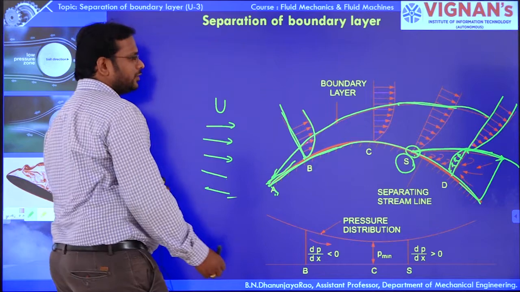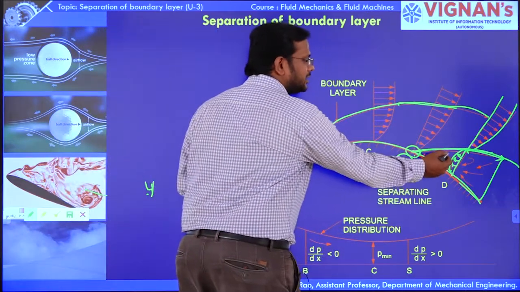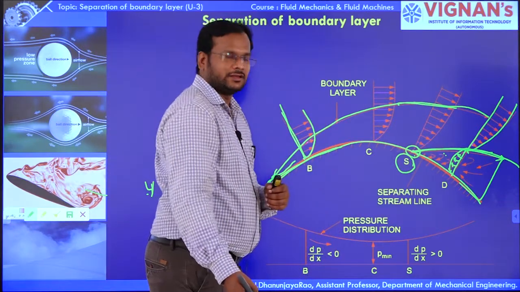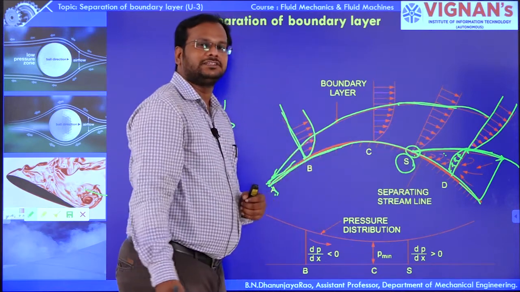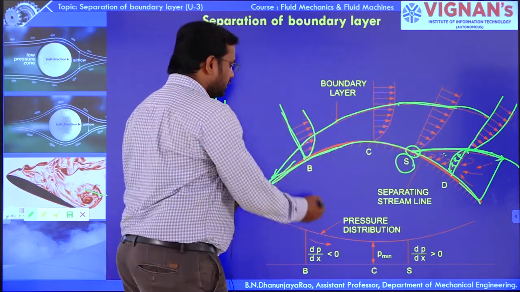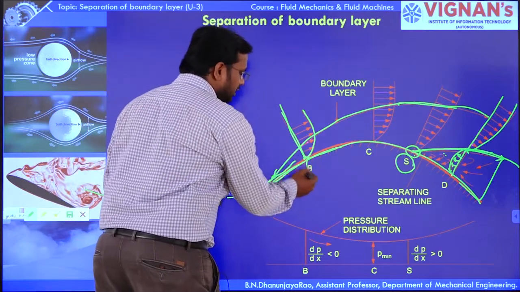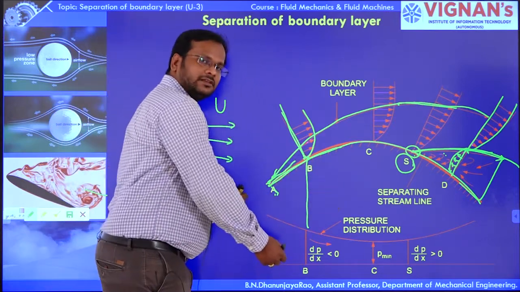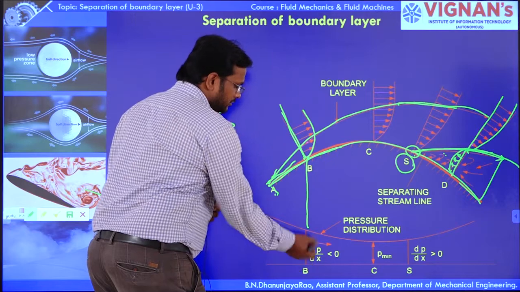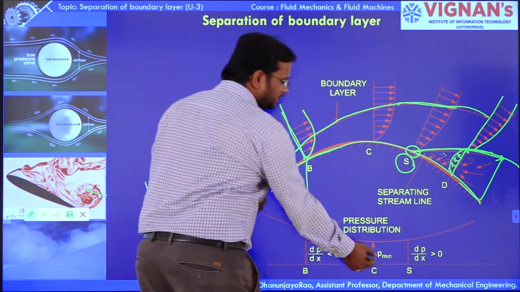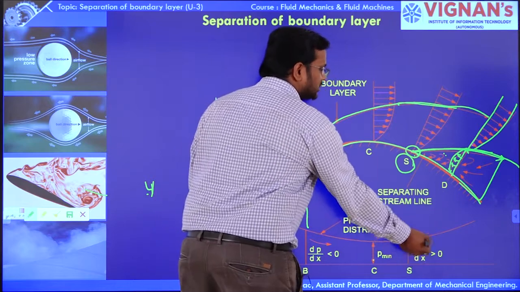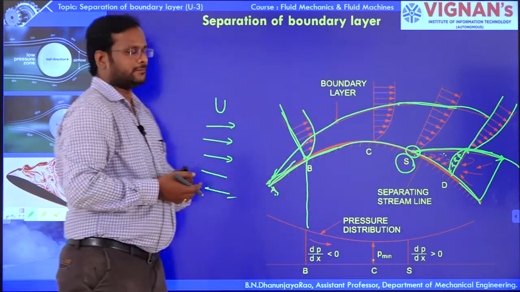Here you can see that the pressure is very high. At the separation point, the pressure is very minimum, so the change of pressure is very low there. Here the change of pressure is very high.